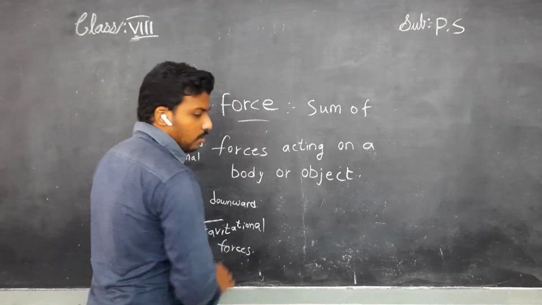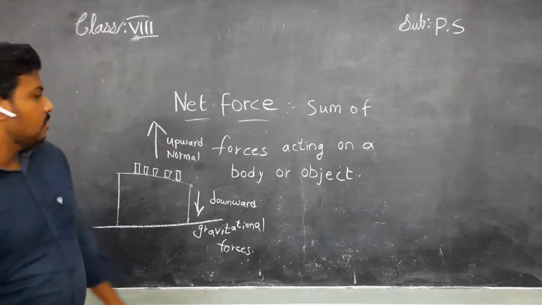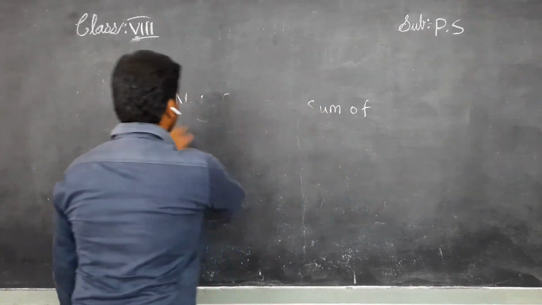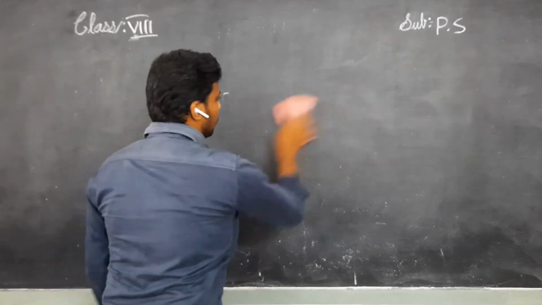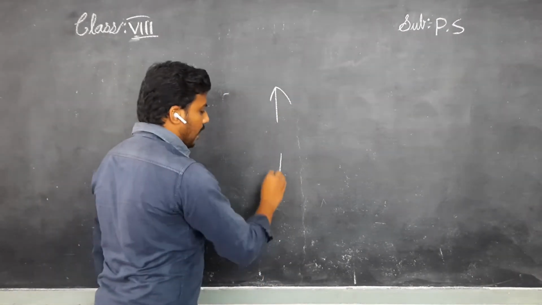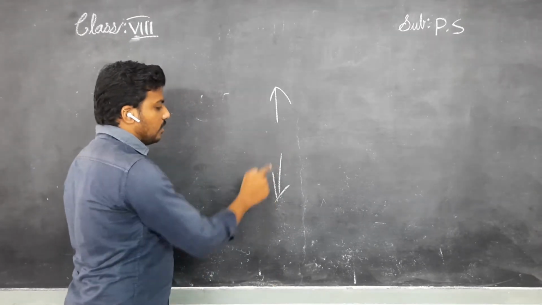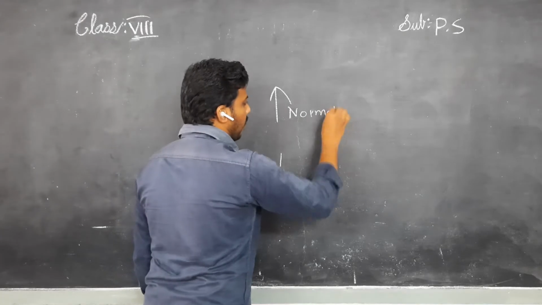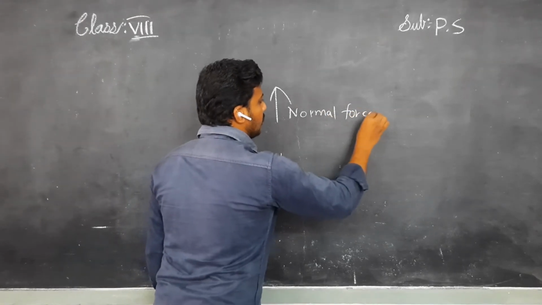But the only thing is, they are in opposite direction. One is acting upward, one is acting downward. Both the normal force and gravitational force have the same magnitude.